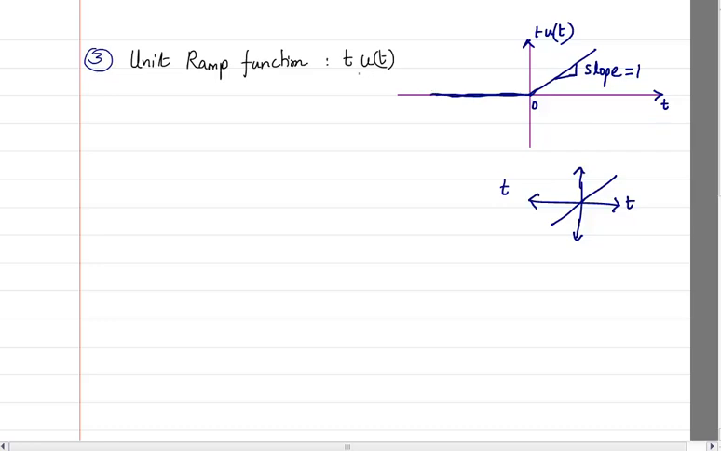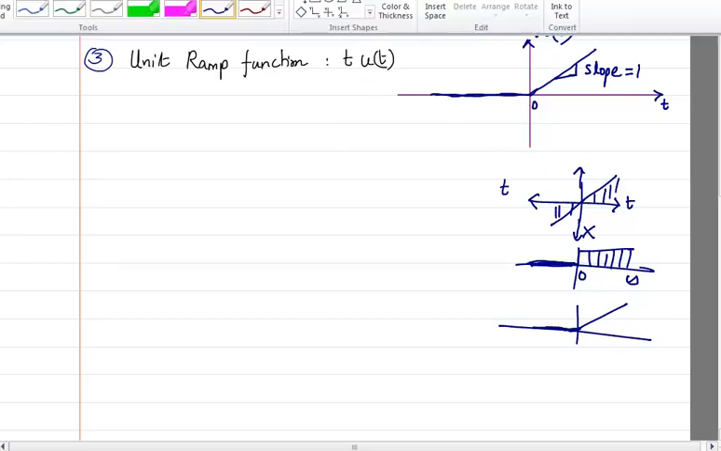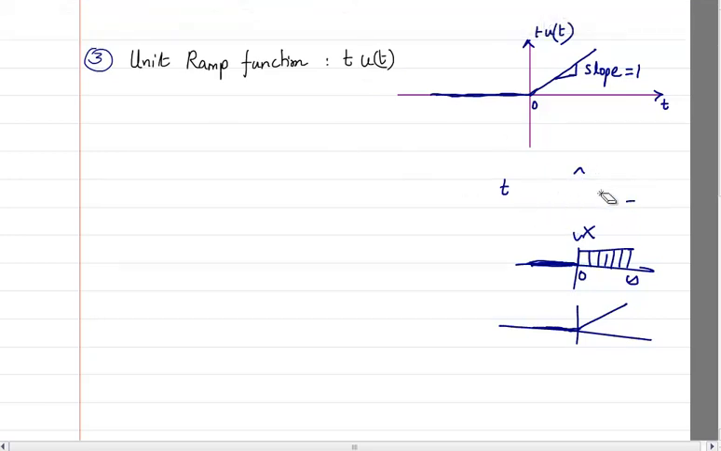That's why I multiply t with u of t, because t exists from minus infinity to infinity, whereas u of t exists only from 0 up to infinity, and before that its value is all 0. So if I multiply, these values get multiplied with 1, so I get the same values, whereas all the negative values multiply with 0 and give me a value of 0. That's why a unit ramp function is written as t u of t. So t u of t is basically given by this.